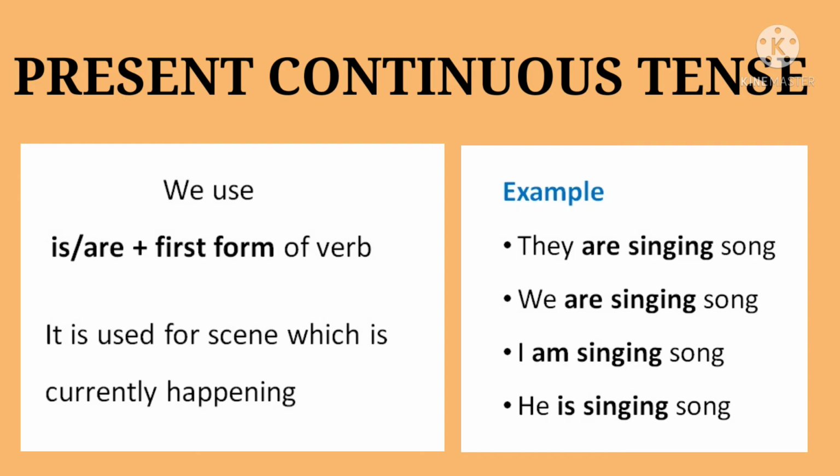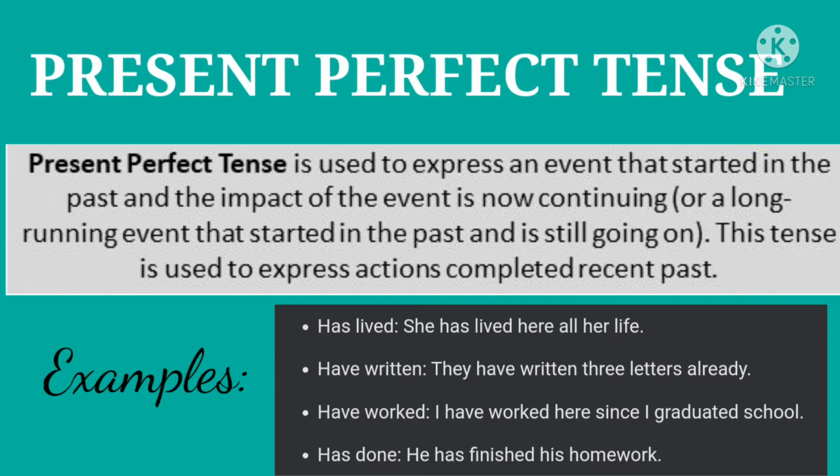Now we can come to the third form of the simple present tense, third part, that is present perfect tense. Okay, our third form is present perfect tense. Where is present perfect tense used? Present perfect tense is used to express an action that started in the past and impact of that event is now continuing. Clear? Something which started in the past.